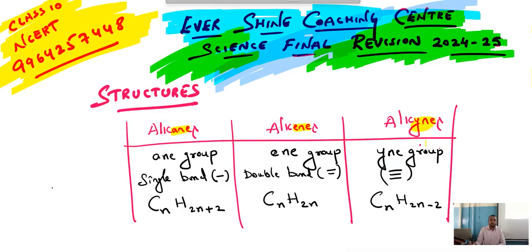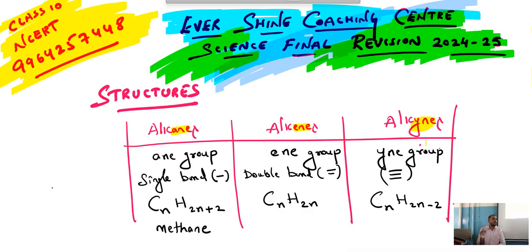Is this clear? Good. And the first member of alkane, this question has appeared in one of the years. It is one of the important questions. Remember, alkanes always start from methane. This is called the first member of the alkane group. They may ask you to write the first member of the alkane group. Sometimes they may ask the question like this: write the molecular formula and structural formula of the first member of alkane. They won't say methane, indirectly they're telling you to write the molecular formula of the first member of alkane.